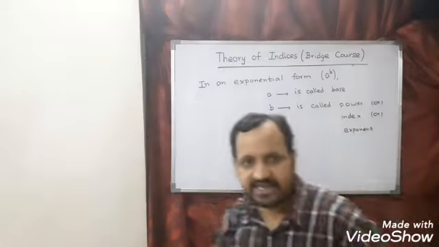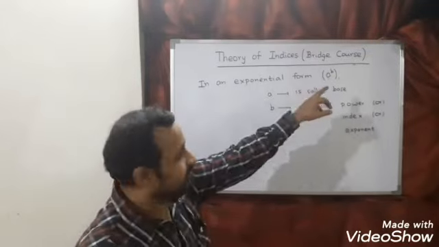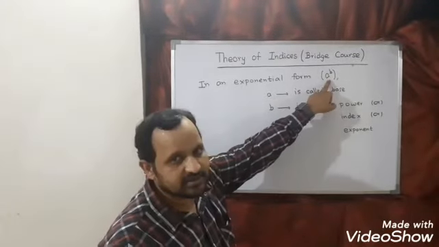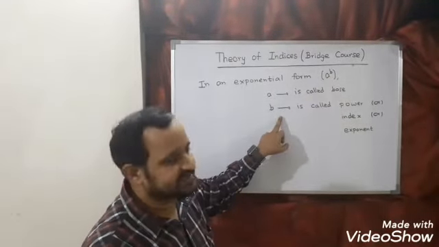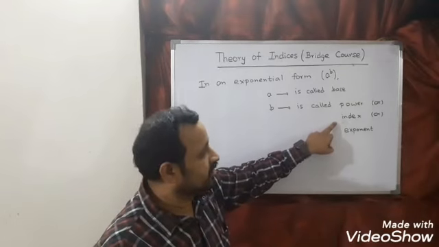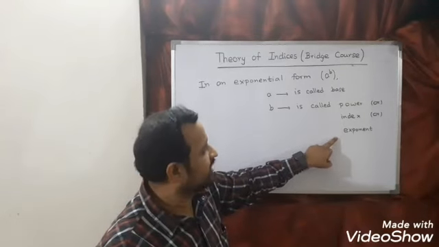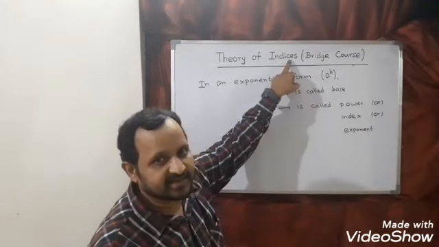So in an exponential form a power b, a is called the base and b is called power or index or exponent. The chapter name is indices.